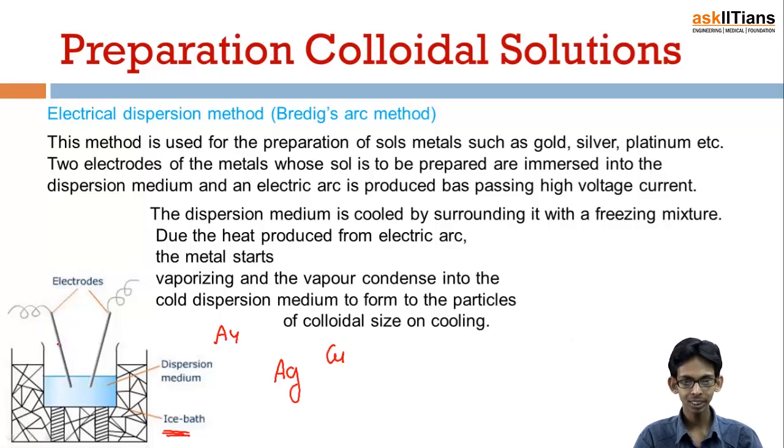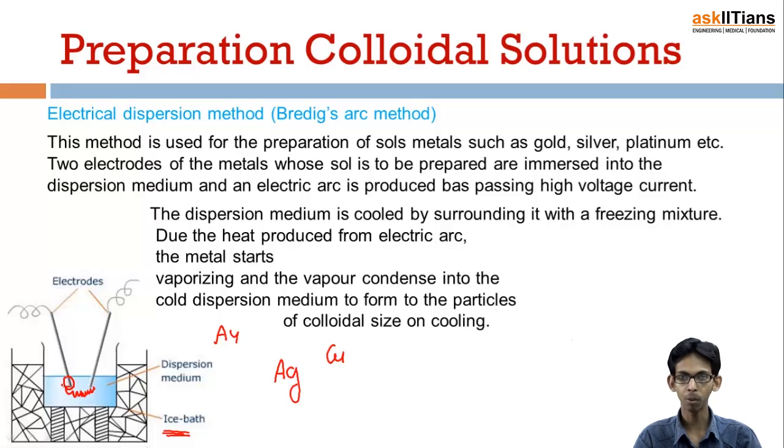So what is done actually? The two rods or electrodes of that metal, of which I have to prepare the colloidal solution, are immersed in the dispersion medium in which we have to make the colloidal solution, and then electricity is passed. A high electrode potential is applied, because of which a sparking electric arc is generated across the two electrodes, and the temperature keeps on increasing and becomes so high that these electrodes start vaporizing.